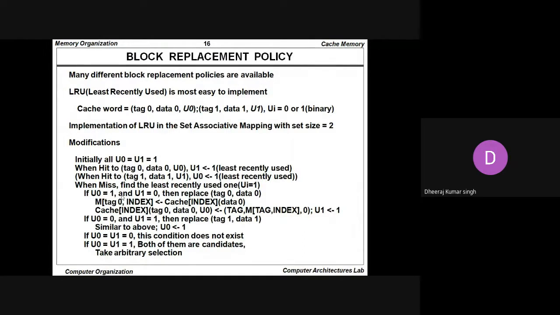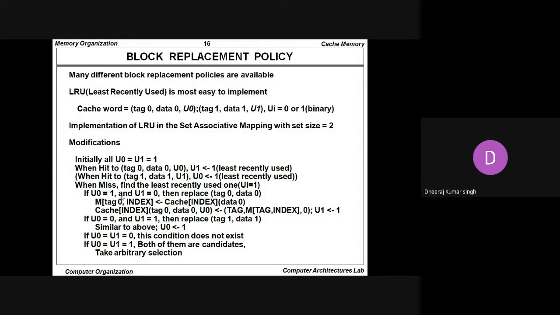So the modification: initially U0 equals U1 equals 1. When there is a hit to tag 0, data 0, U0, then U1 is assigned the value 1, that is the least recently used. When there is a hit to tag 1, data 1, U1, U0 is assigned the value 1, that is the least recently used. When there is a miss, find the least recently used one, that is Ui equals 1. If U0 equals 1 and U1 equals 0, then replace tag 0, data 0.